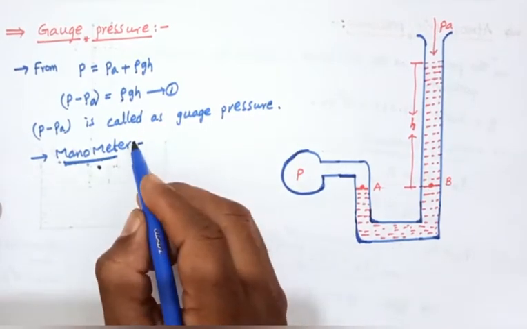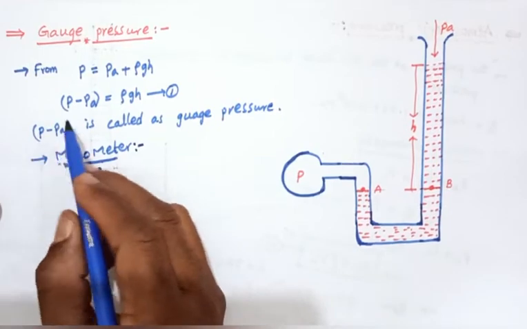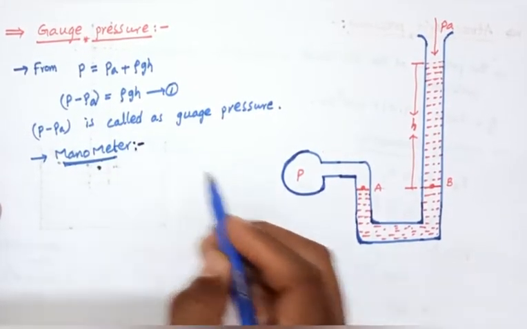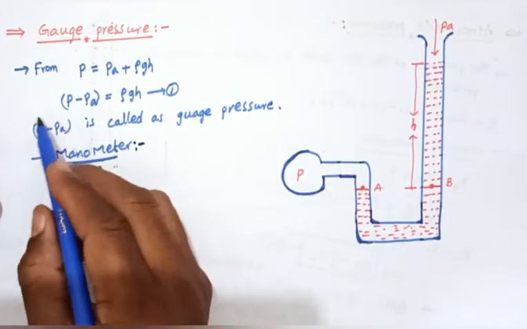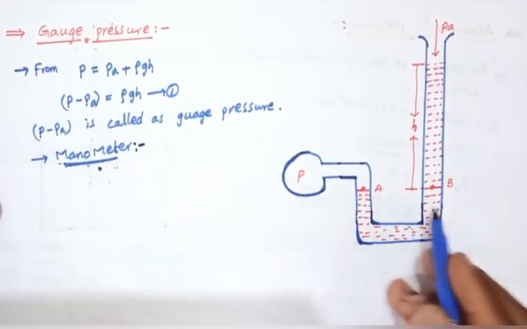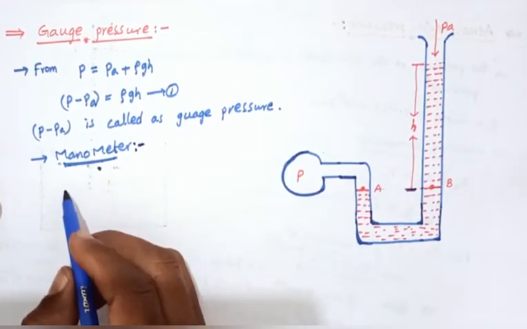For measuring a large pressure difference, a large change in pressure, we need to choose the fluid accordingly.